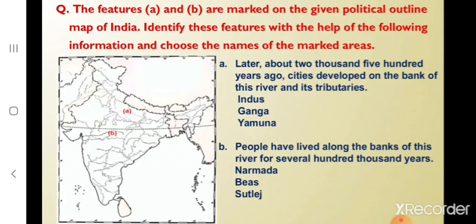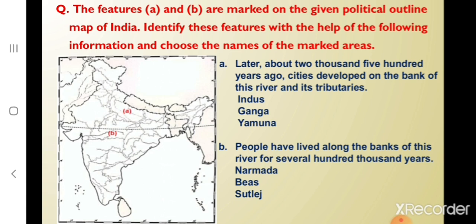Now let us practice the map questions. Here you can see the features A and B. You can see in the map, children. They are marked on the given political outline map of India. You have to identify these features with the help of the following information and choose the names of the marked areas. Now let us read question A. Later, about 2500 years ago, cities developed on the bank of this river and its tributaries.